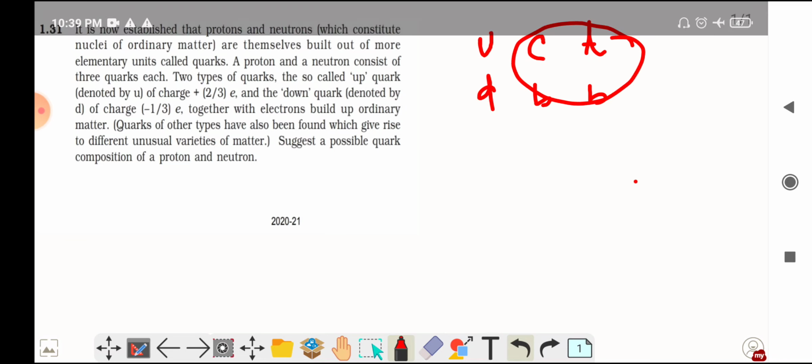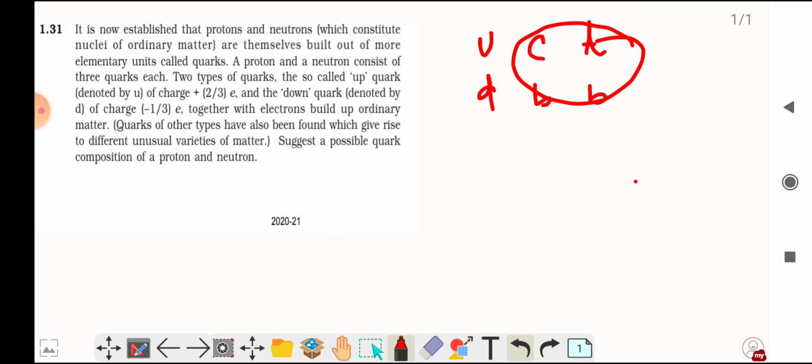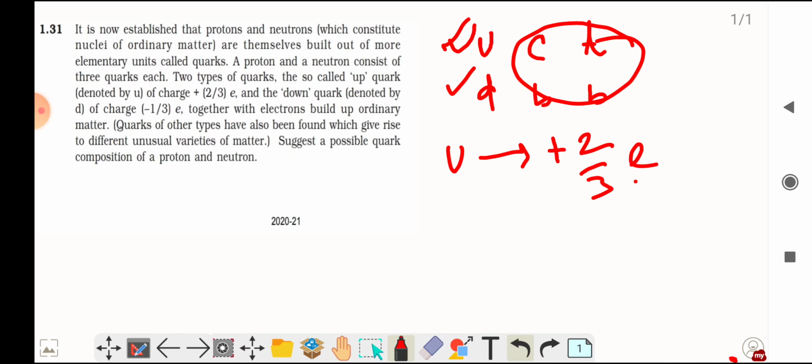So we'll not discuss this. We'll only solve this question, that protons and neutrons are made up of up and down quarks, and up quark has charge plus 2 by 3 e, and down quark has charge minus 1 upon 3 e. So the question is, suggest a possible quark composition of proton and neutron. So we will suggest what can be the quark composition for protons and neutrons.